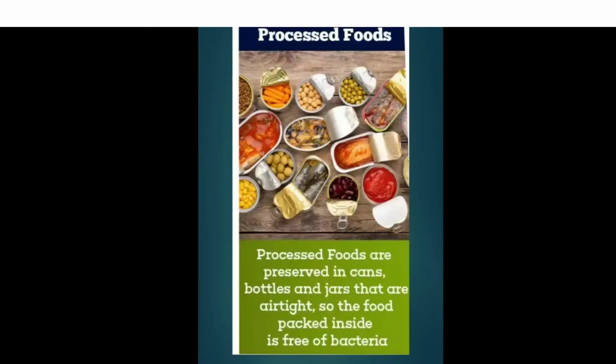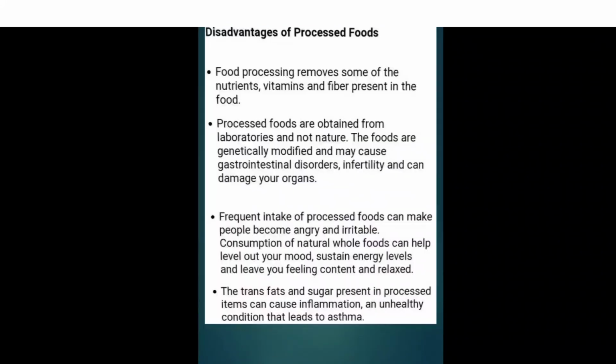So here in this picture we can clearly see how processed food is packed airtightly and is bacteria free. Now we will see the disadvantages of processed food. Food processing removes some of the nutrition, vitamins and fiber present in the food. Processed foods are obtained from laboratories and not nature. The foods are genetically modified and may cause gastrointestinal disorder, infertility and can damage your organs.